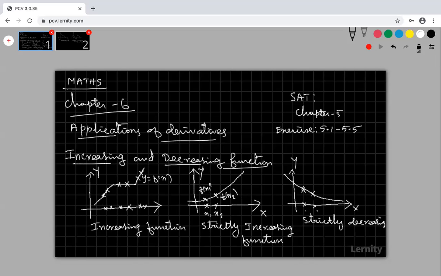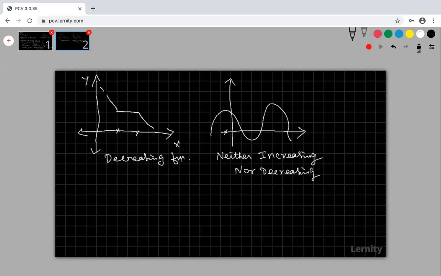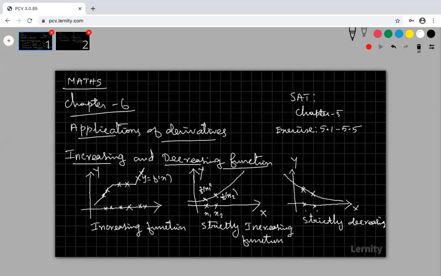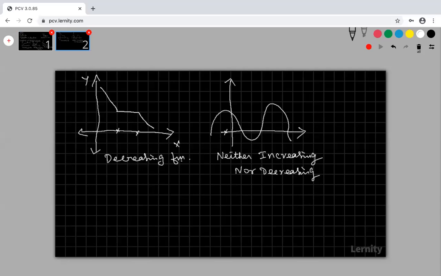This is strictly decreasing, no constant. Only decreasing means strictly decreasing. And here it is decreasing, on some interval constant, again decreasing. So decreasing with some constant interval means a decreasing function. This last function is neither increasing nor decreasing, because on some intervals it is increasing and on some decreasing, alternately. Are you okay? Are you clear? So this is increasing and decreasing of a function.